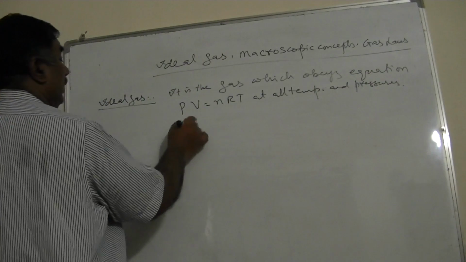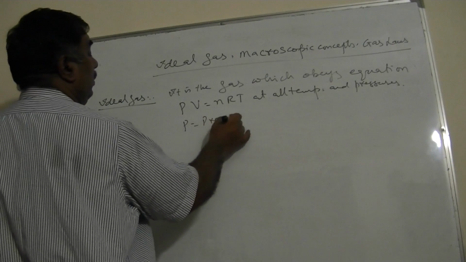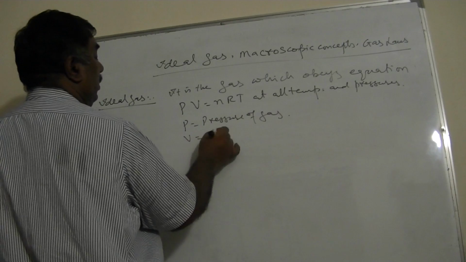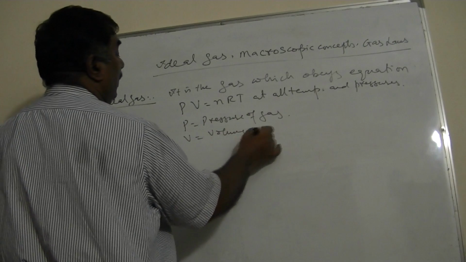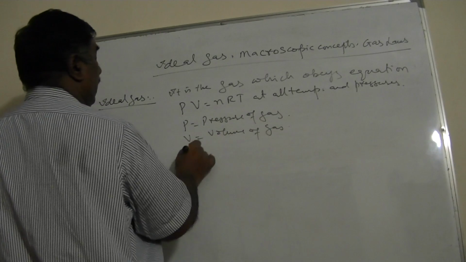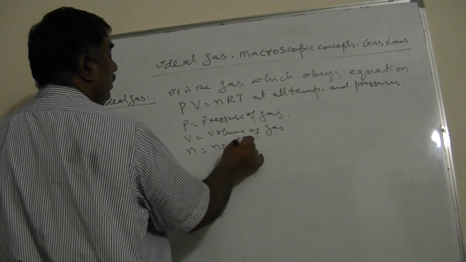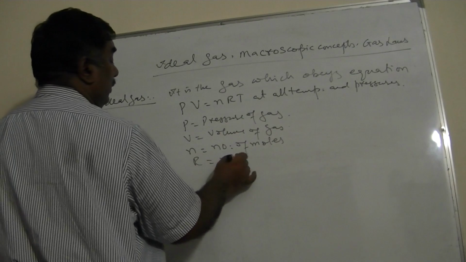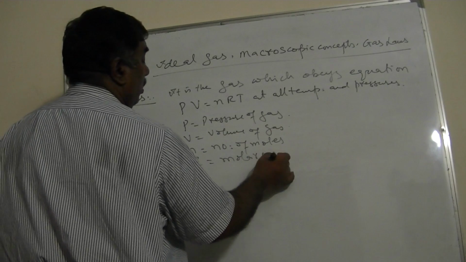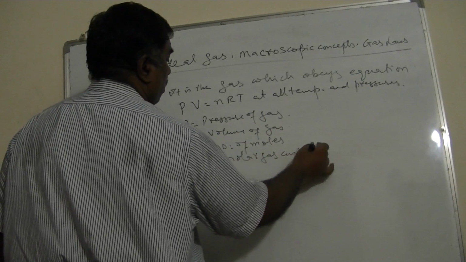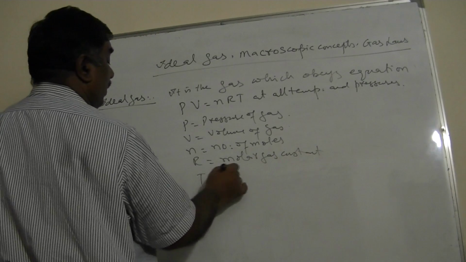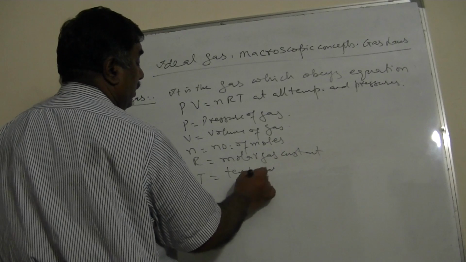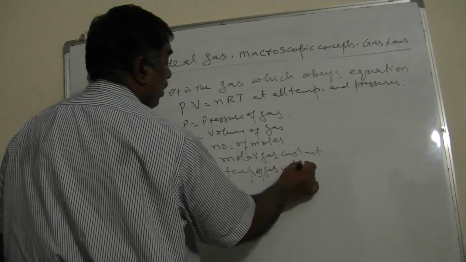where P is pressure of the gas, V is volume of the gas, n is number of moles of the gas, R is molar gas constant, and T is the temperature of the gas, in kelvins.